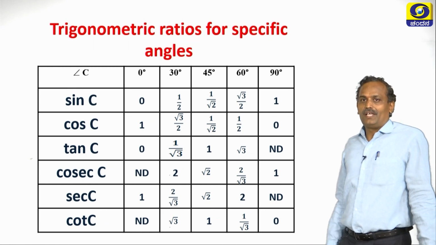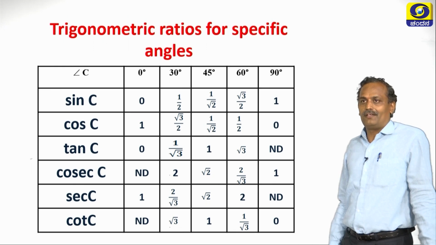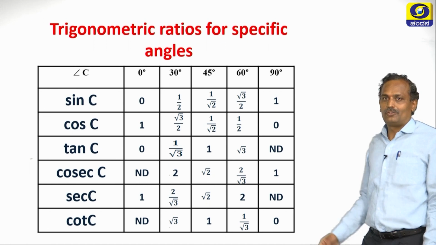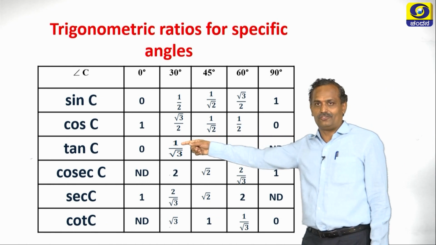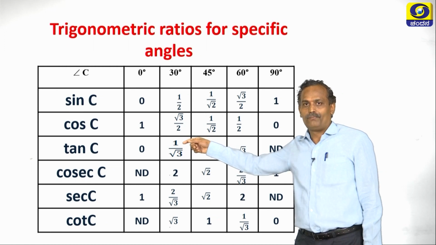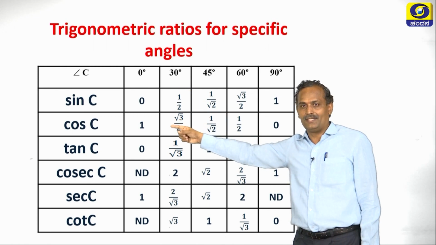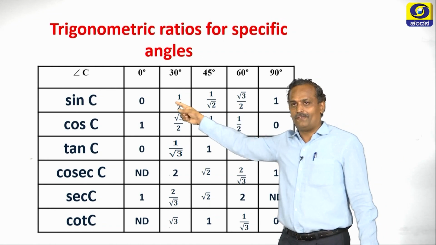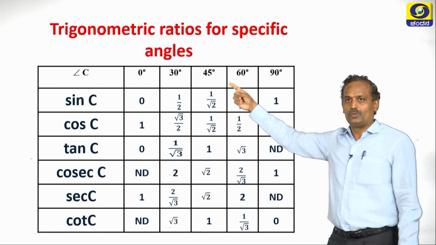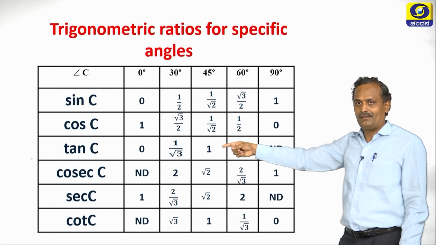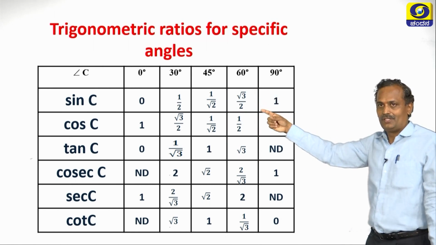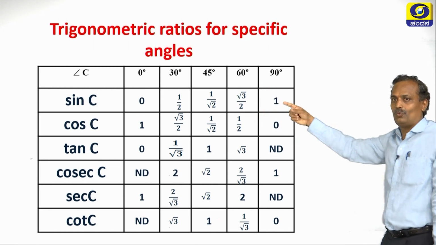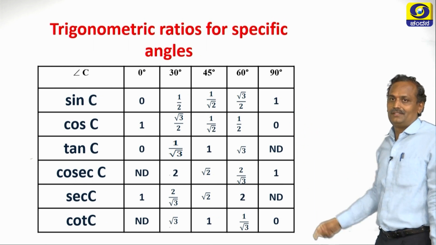We know sin and cos, when we take them as numerator and denominator, we get tan. So, tan 0 is 0 by 1, which is 0. Tan 30 is 1 by 2 by root 3 by 2, it is 1 by root 3. Tan 45 is 1 by root 2 by 1 by root 2, it is 1. Tan 60 is root 3 by 2 by 1 by 2, it is root 3. Tan 90 is 1 by 0, it is undefined.